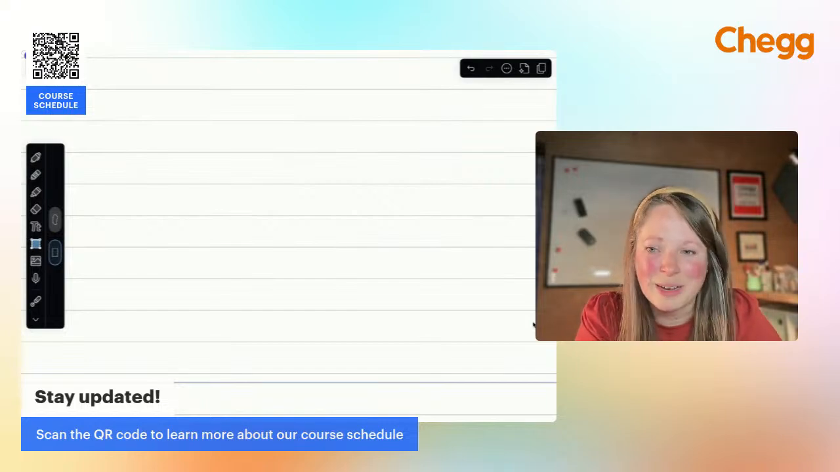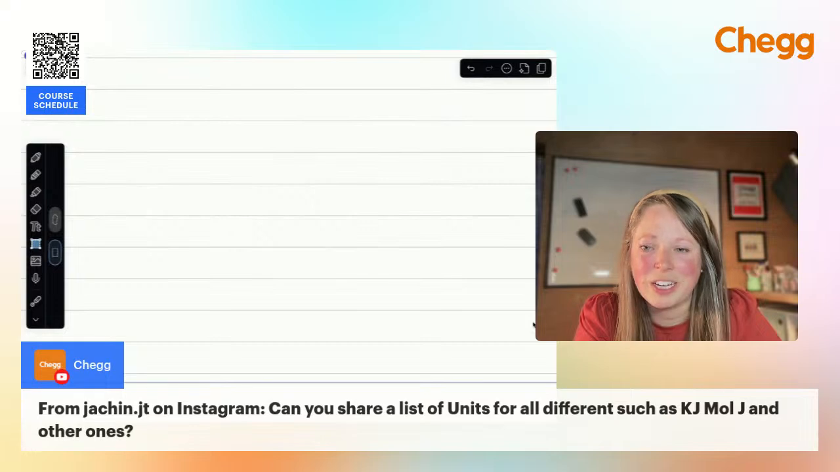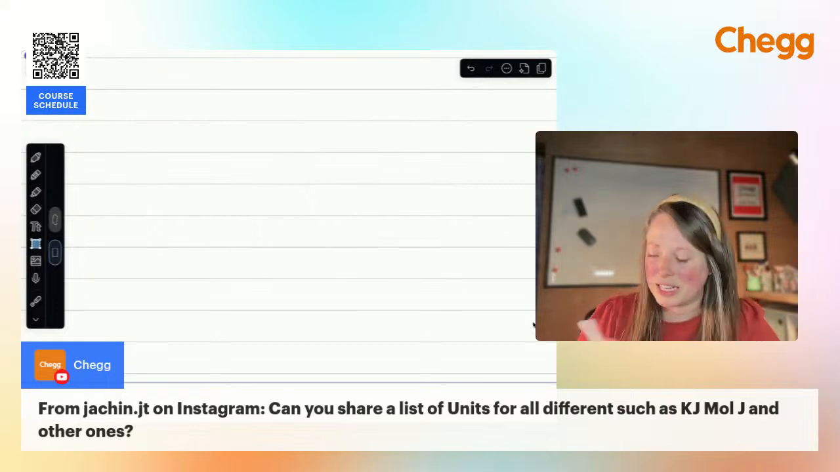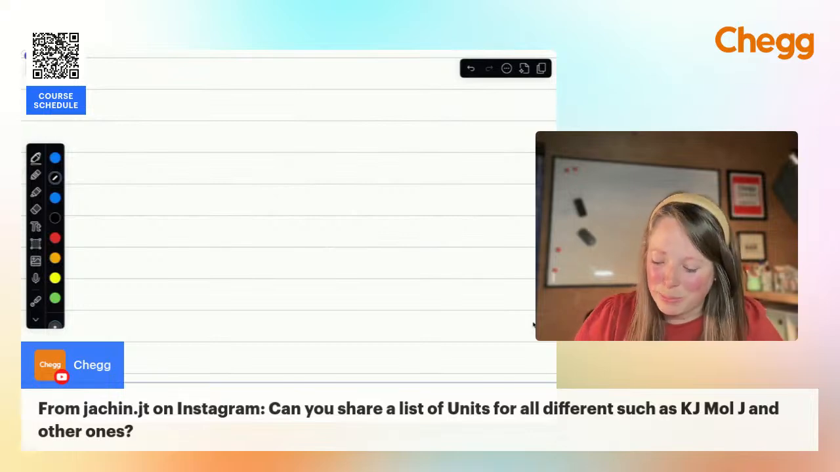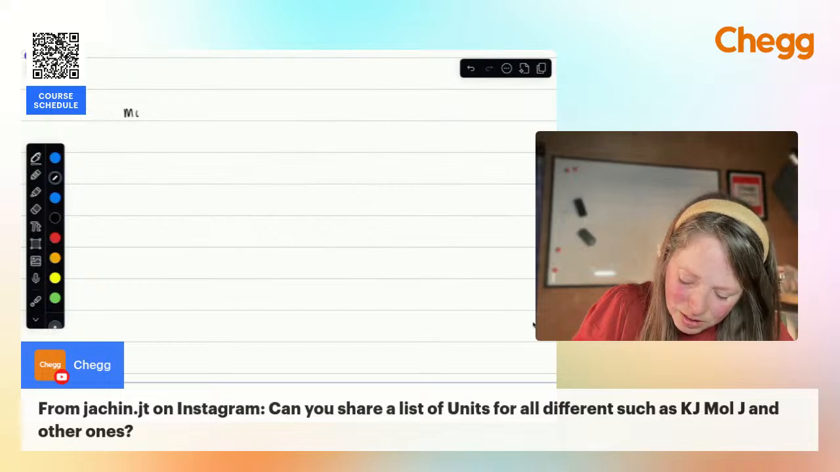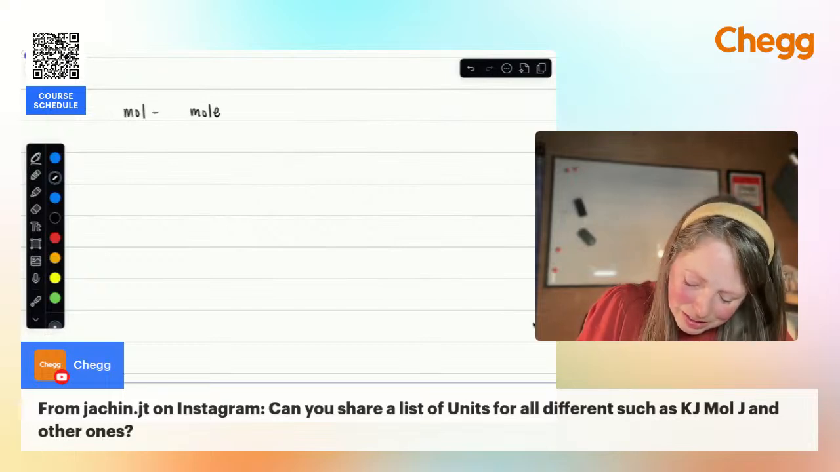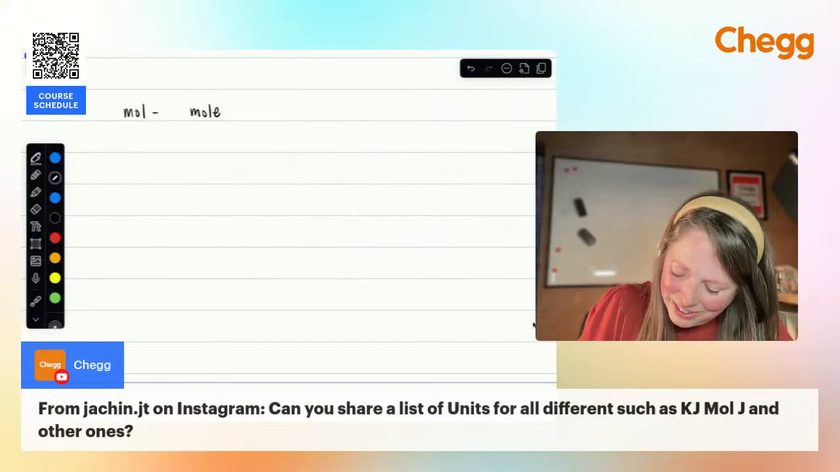So we had a question earlier, can you share a list of units for all the different things in chemistry? Yeah, there are so many different units. I'm going to write down some of the most common units, the ones that you will see the most, right? So we have the mole. We have kilojoules.